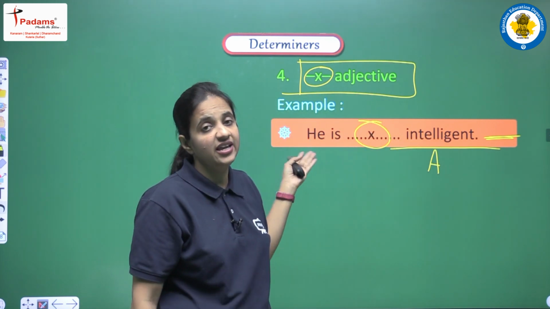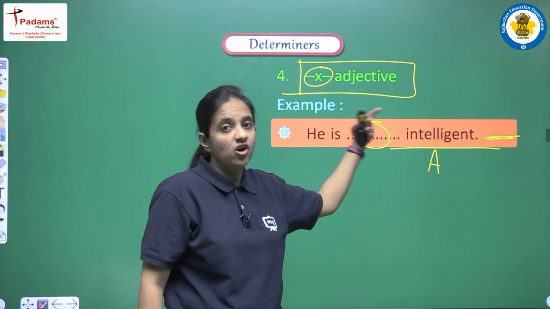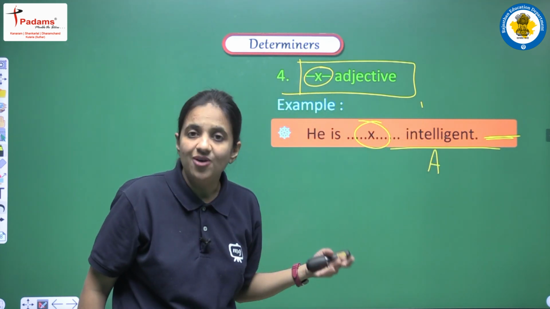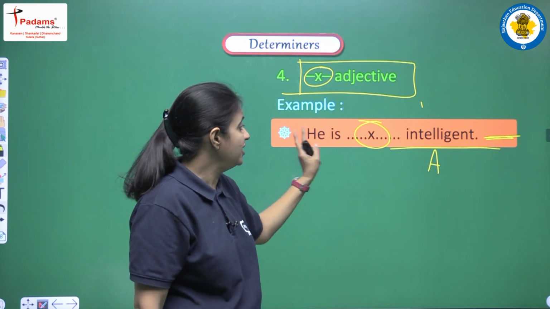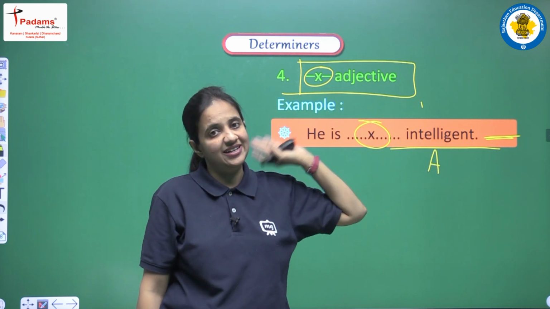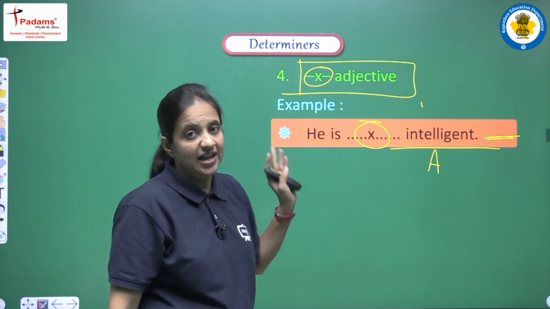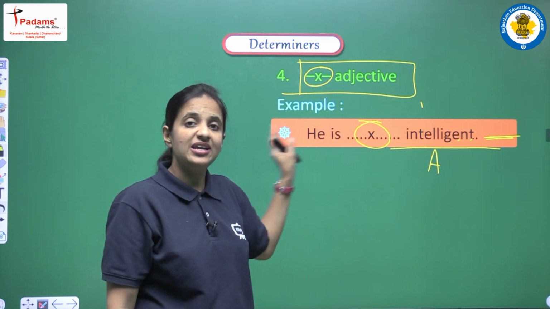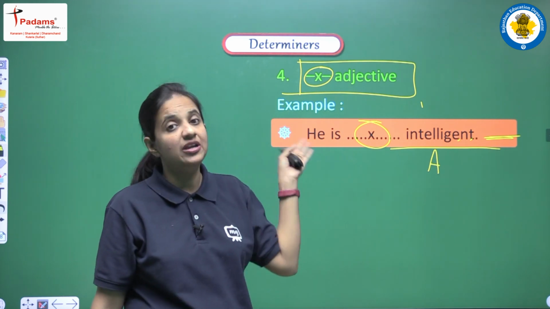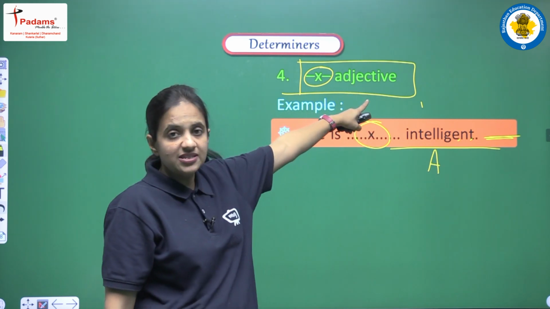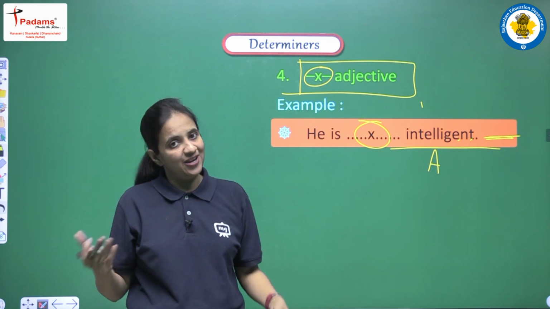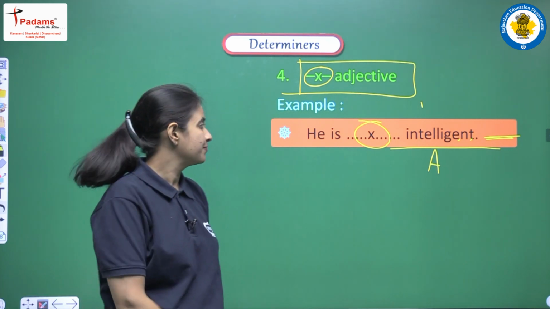We cannot say he is an intelligent, no, because there should be a noun at that time. But if we are having no noun, then our answer will be this only, he is intelligent, right? At that time we cannot use a or an. And suppose we are having here boy or student, then yes, we can use a or an. But if we are having no noun, only an adjective in the sentence, obviously we cannot use articles, we cannot use a or an.